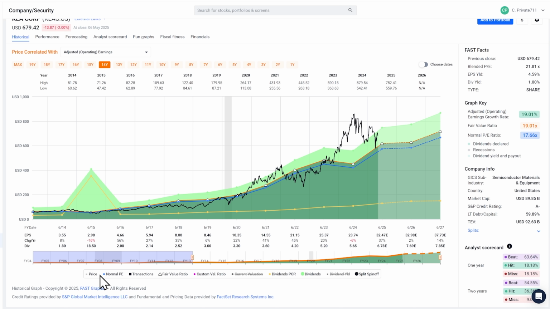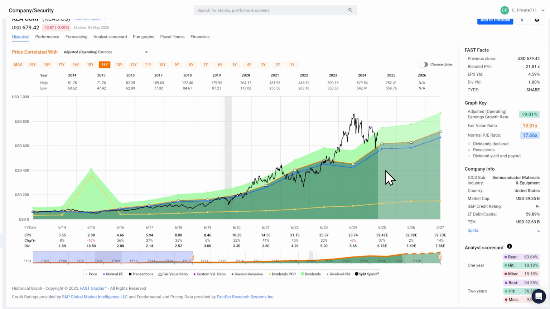When I add weekly closing stock prices, you once again see how closely the market price has tracked the earnings growth rate. P equals growth rate of 19.01%. The orange line is a PE of 19. The blue line in this time frame is a PE of 17.66. So you can see the company has traded at valuations lower than that at times and higher than that at times. And it recently got pretty overvalued. It corrected to where it actually got pretty close to fair value or in fair value earlier this year in the beginning of April. It's now rallied again a little bit.